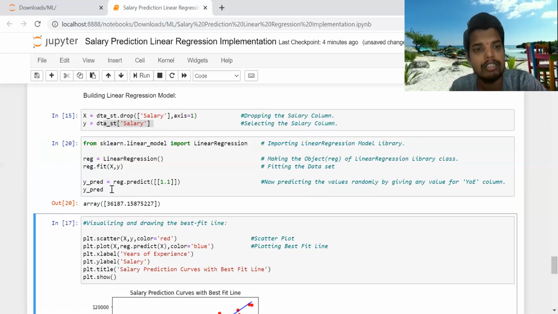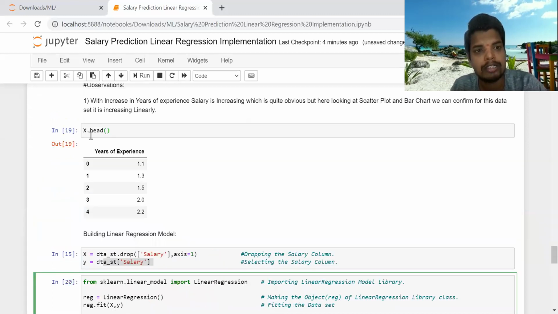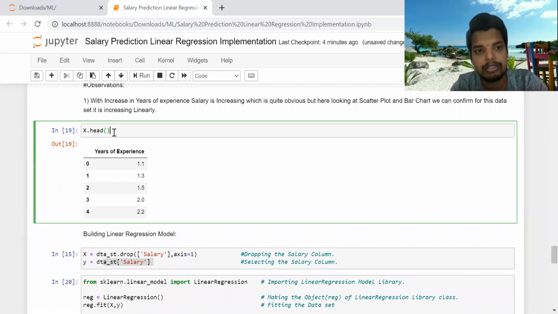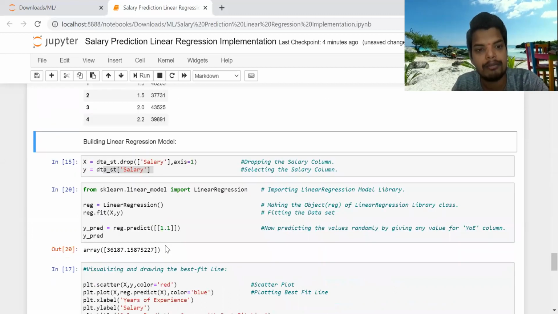Okay, so this is for 1.1. I will try to show you. Let me show you the whole data set. dataset.head. So you can see for 1.1 it is having 39,343, and what our model is predicting is 36,187. It's fairly near, it's predicting a good amount that can be offered to a person who is having 1.1 years of experience.